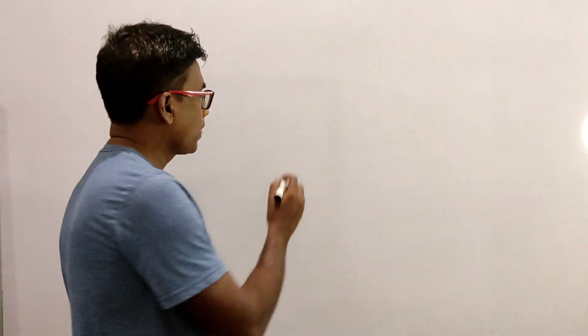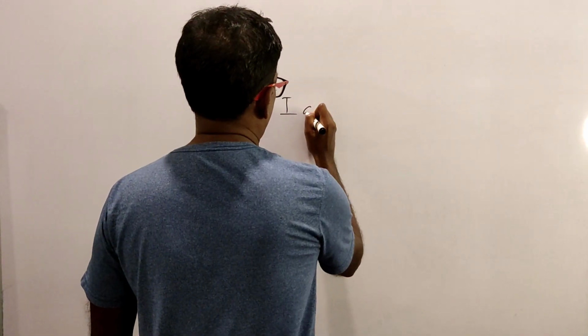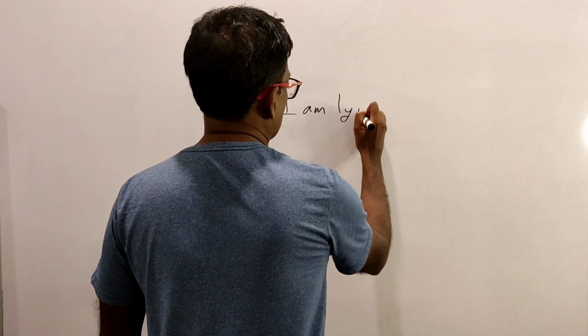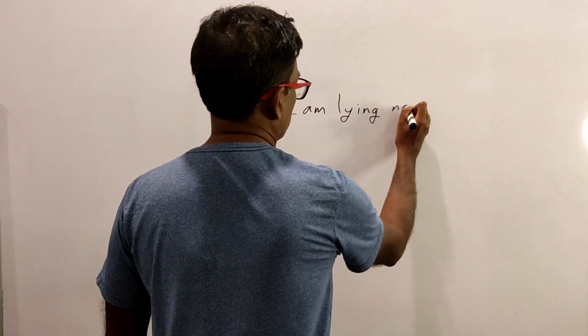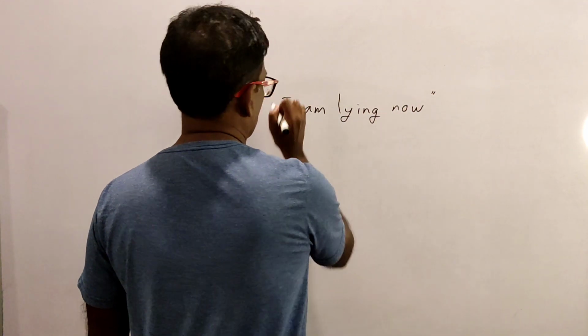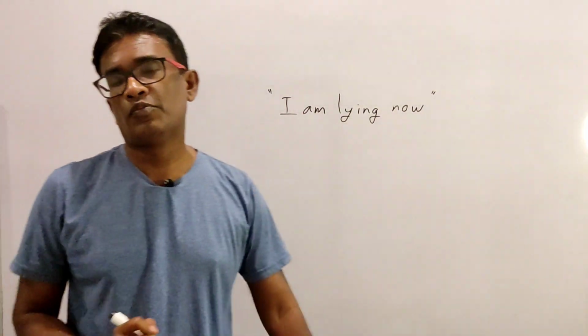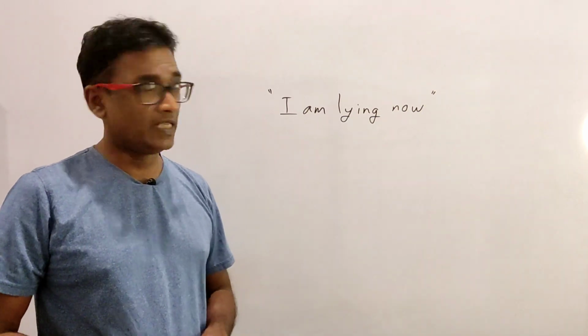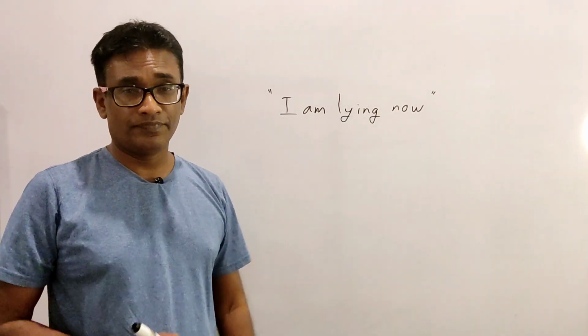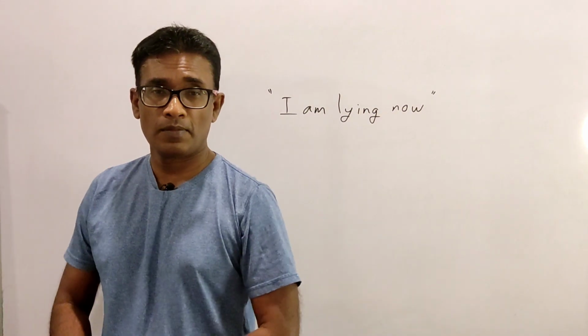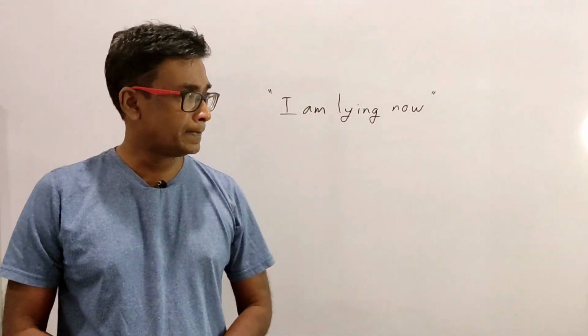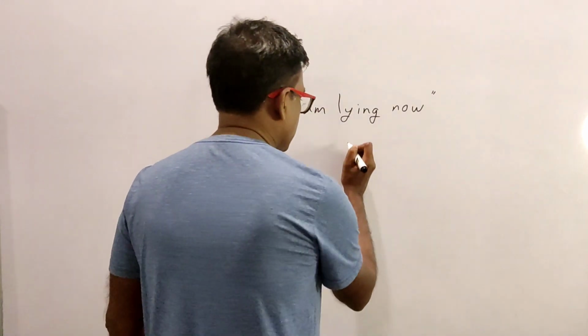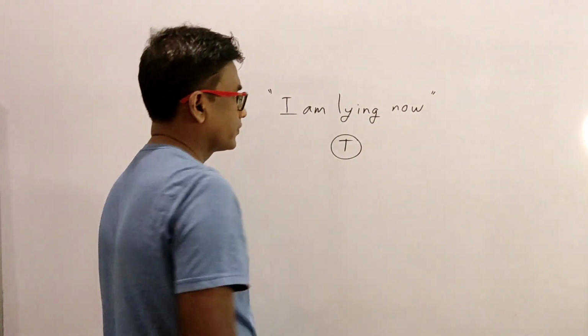Let's find out. Now, you're having a chat with somebody and he says, I am lying now. Now, this is clearly a statement. He's saying he's lying now. Okay? Can you say that it is a true statement?